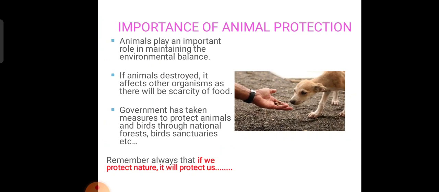Okay, so next important thing, many more points about the importance of animal protection. See, animals play an important role. Take page number 18. See, animals play an important role in maintaining the environmental balance. If animals are destroyed, it affects other organisms, as there will be scarcity of food. In recent years, the government has taken measures to protect animals through national forests, wildlife sanctuaries, bird sanctuaries and reserve forests. Hunting is banned. Is that clear, children?